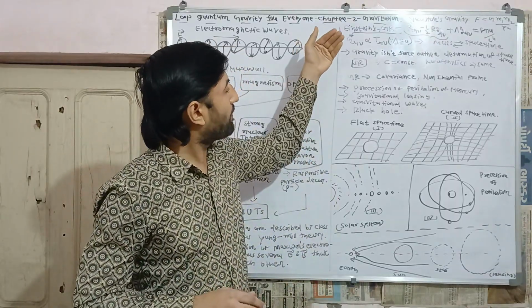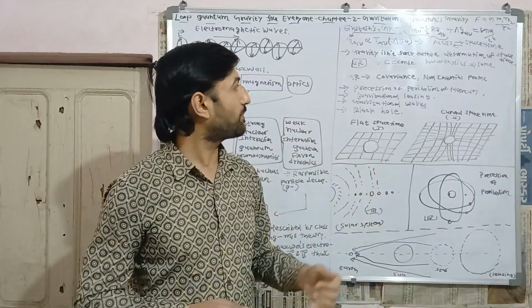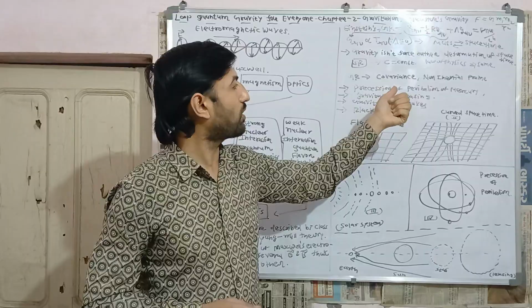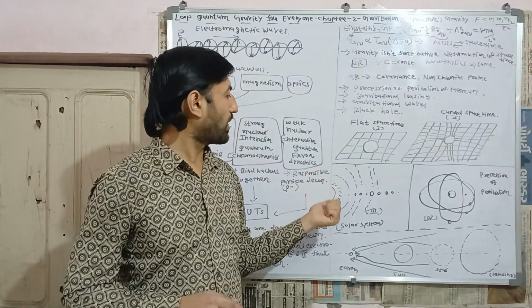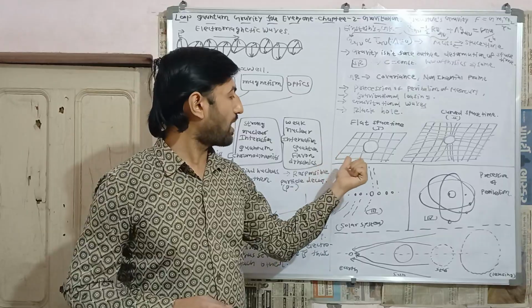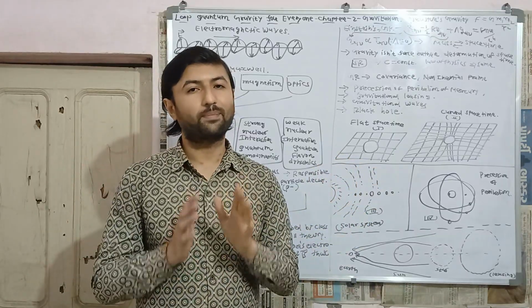So there are several predictions in general theory of relativity regarding gravity. The first prediction is the precession of the perihelion of Mercury. We know that in the solar system, all planets rotate around the sun in elliptical paths.